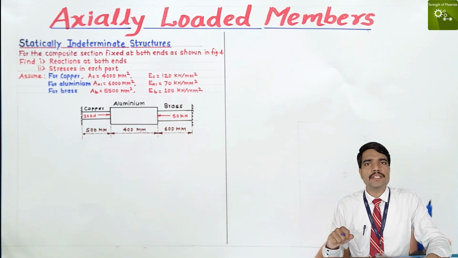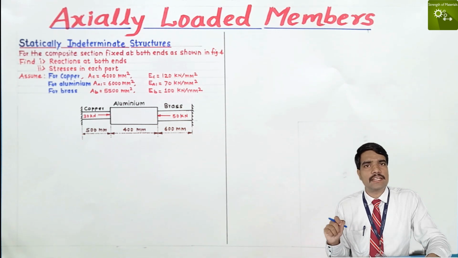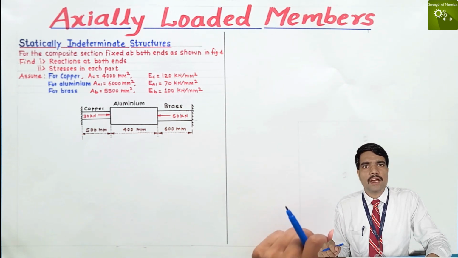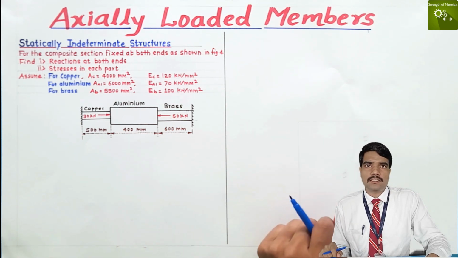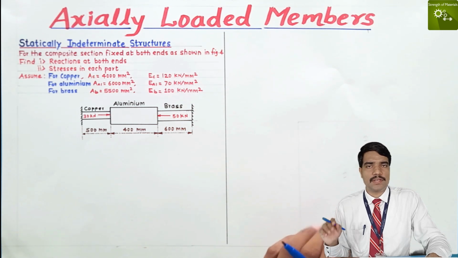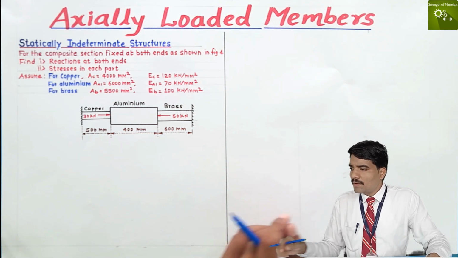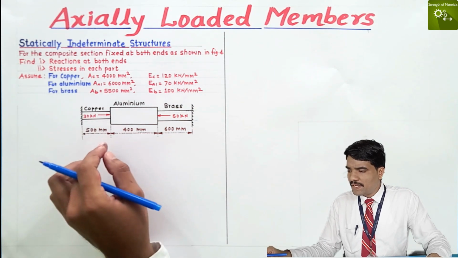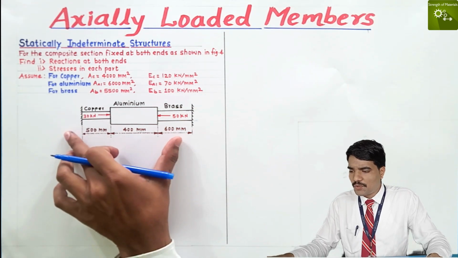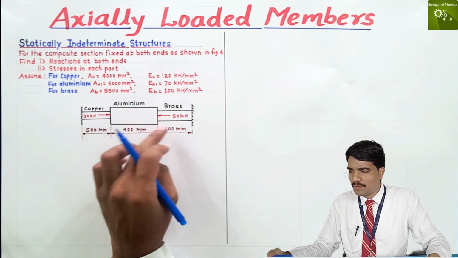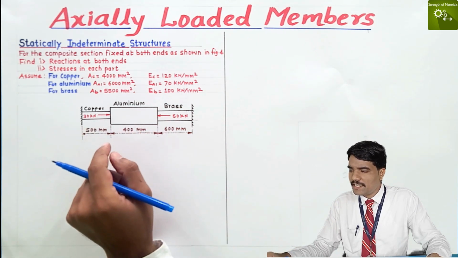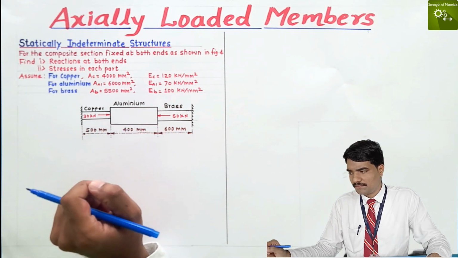Then how do we find out the internal forces and the internal stresses in a statically indeterminate structure? Let's see by one numerical. For the composite section fixed at both ends as shown in the figure, find out the reactions at both ends and the stresses in each part.